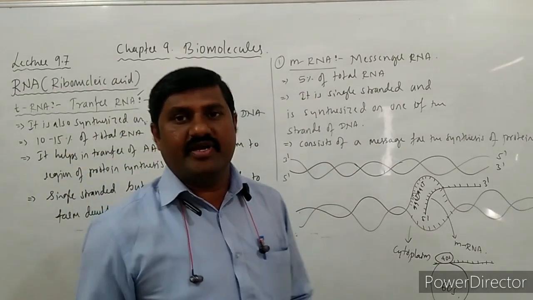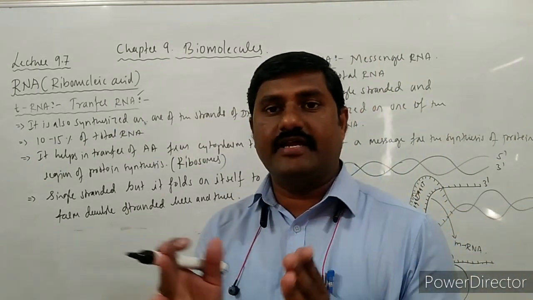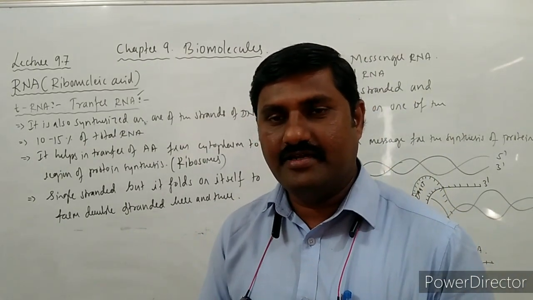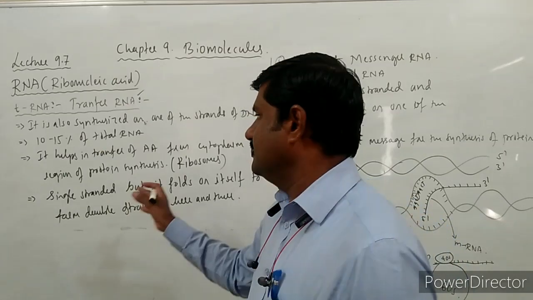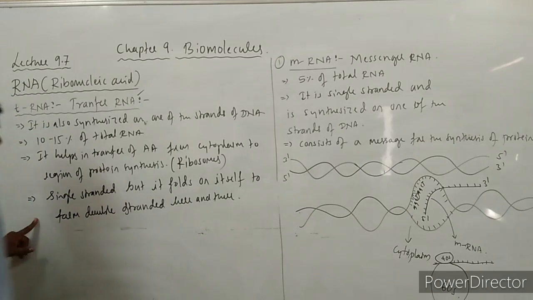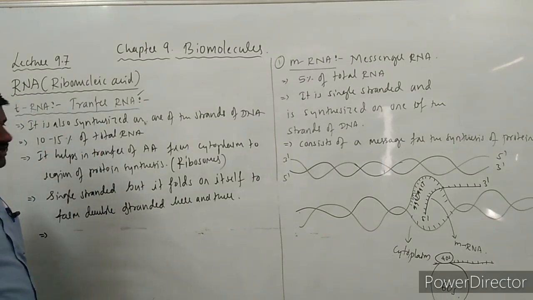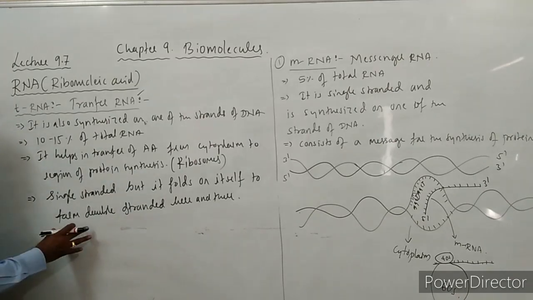Because it folds on itself, here and there in its structure it becomes double-stranded sometimes, right? And this tRNA, as I said, is also synthesized on one of the strands of DNA.